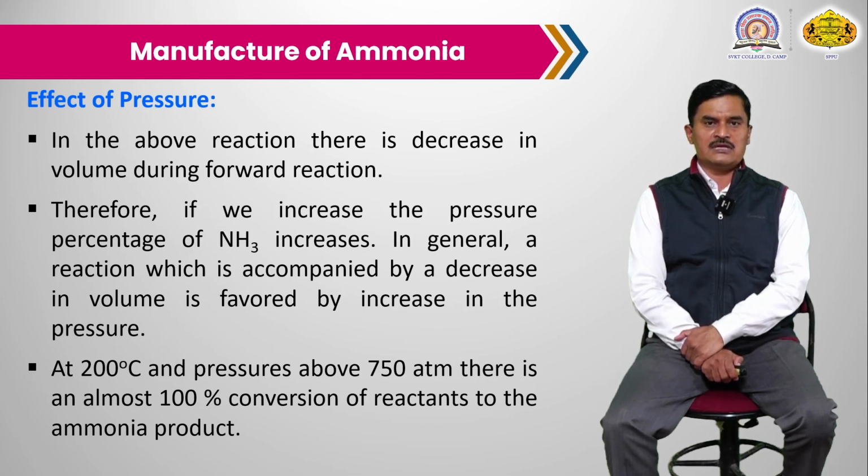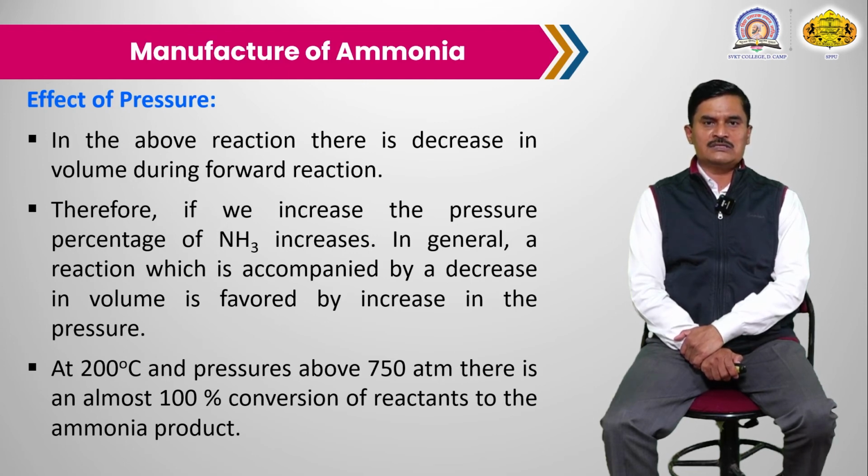At about 200 degrees Celsius and up to a pressure of 750 atmospheres, the percentage of the reaction is 100%. But under these drastic conditions, the reaction mixture containing nitrogen, hydrogen and also ammonia may cause an explosion.